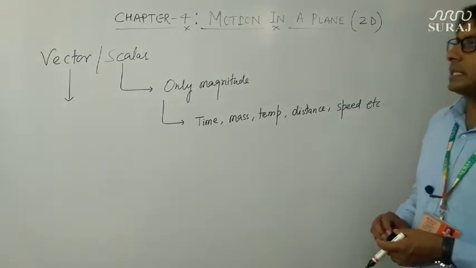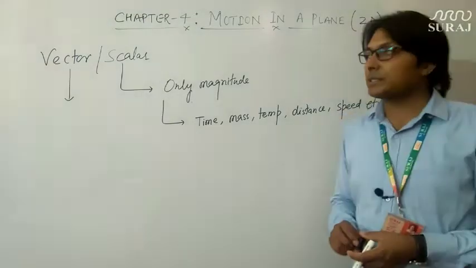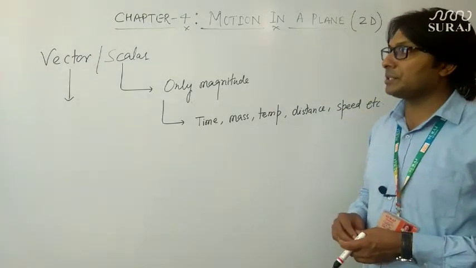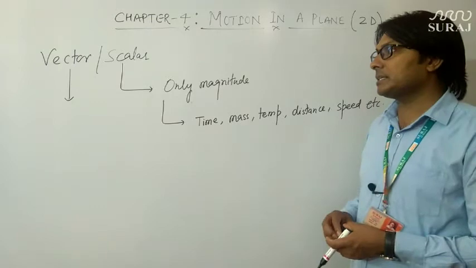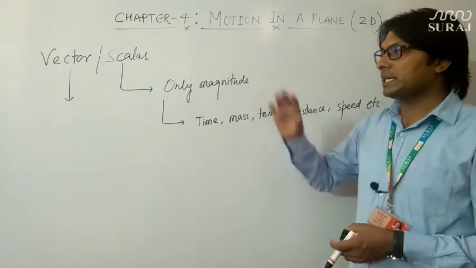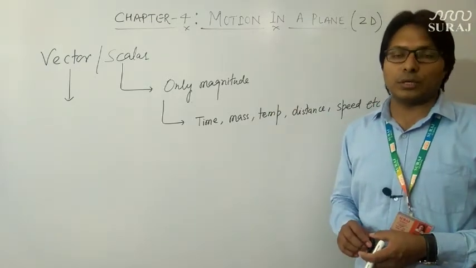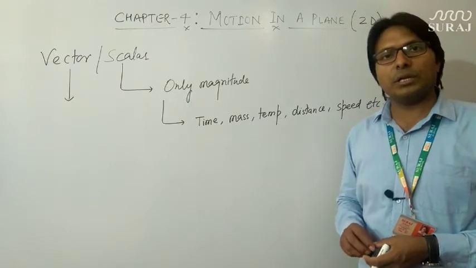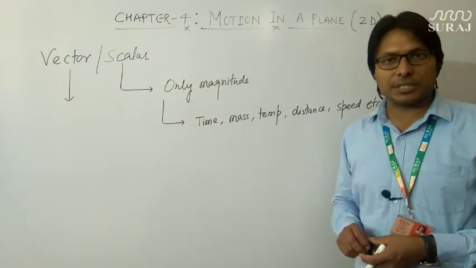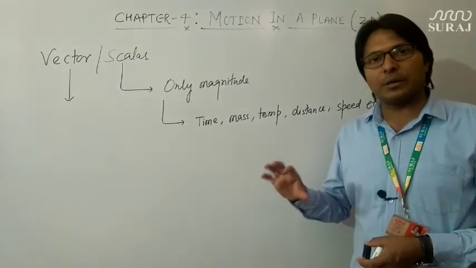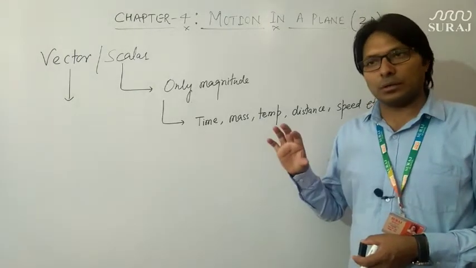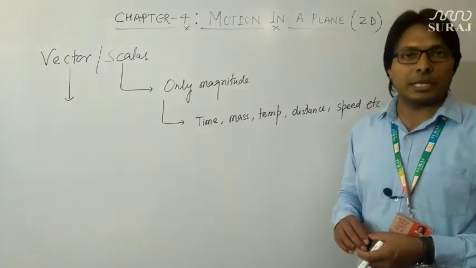I hope that you have understood the condition for the scalar, and the condition is that scalars are those physical quantities which require only magnitude for their representation, which does not have the significance or need for direction.